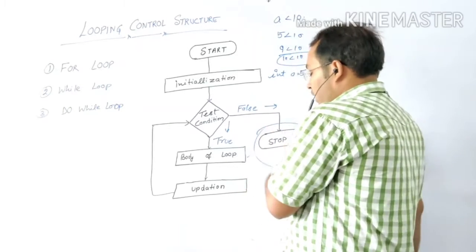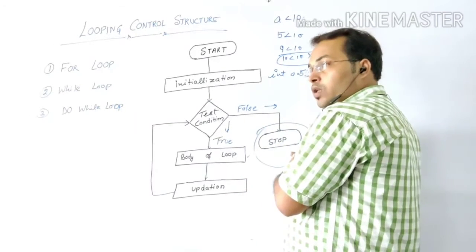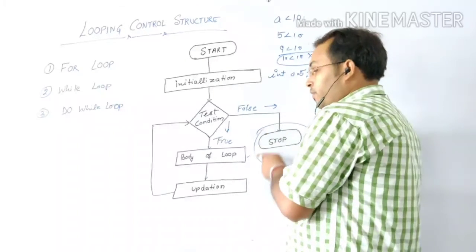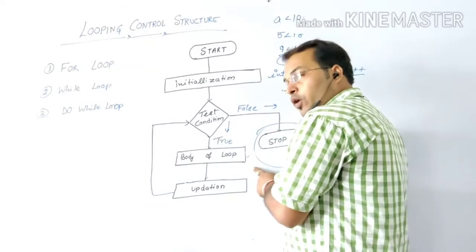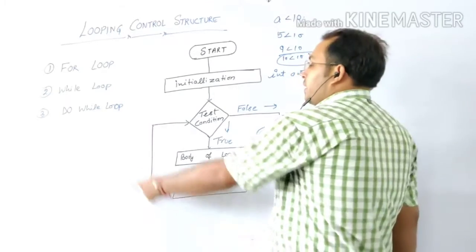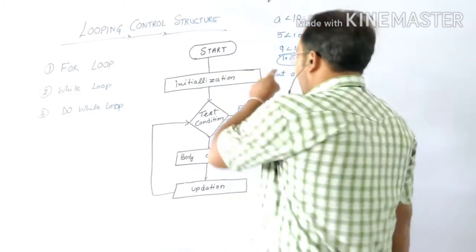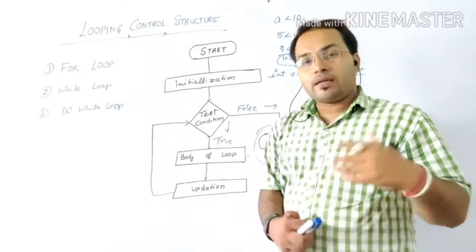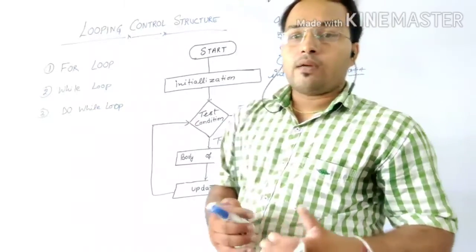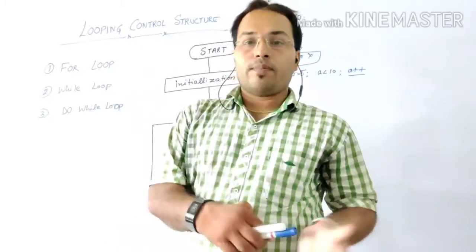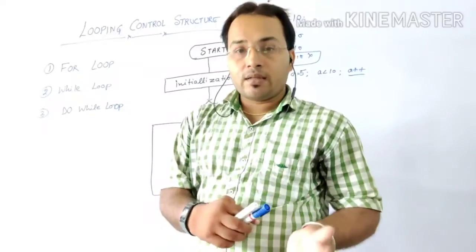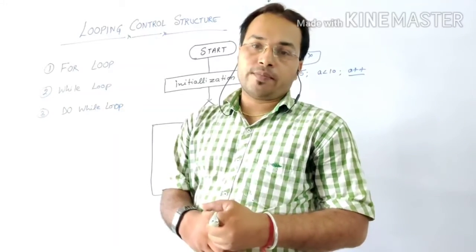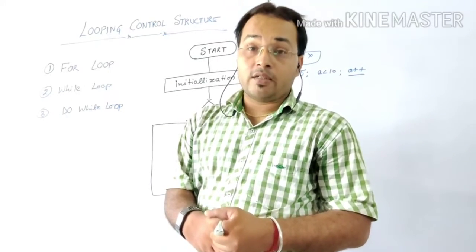If it is false, the program will stop working there. If it is true, it will execute the body of the loop. Then it will update itself, and after updating, the value will be increased. Updation can be done in any way: a plus plus, a equals a plus 2, a equals a by 10. Any type of shorthand you can use over here. Okay? Shorthand, not short form.